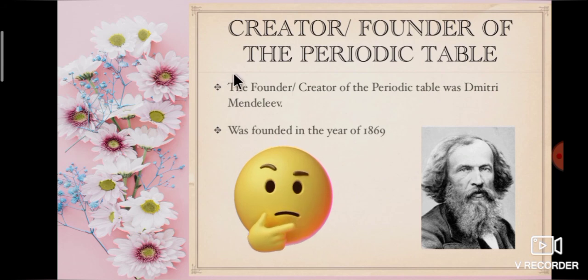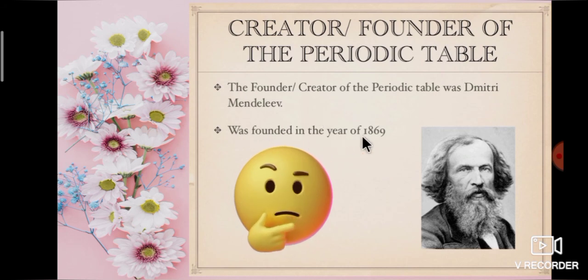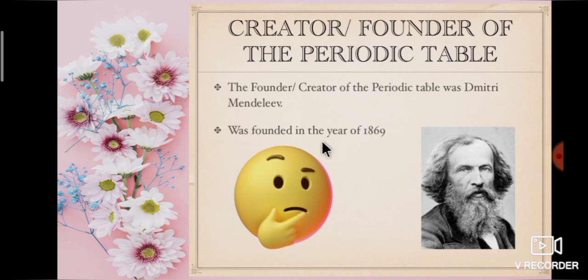Now, we will learn about the creator of the periodic table. The founder or creator of the periodic table was Dmitry Mendeleev. It was founded in the year 1869. So, the founder of the periodic table was Dmitry Mendeleev.